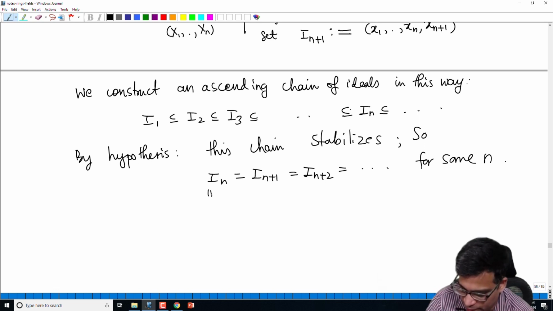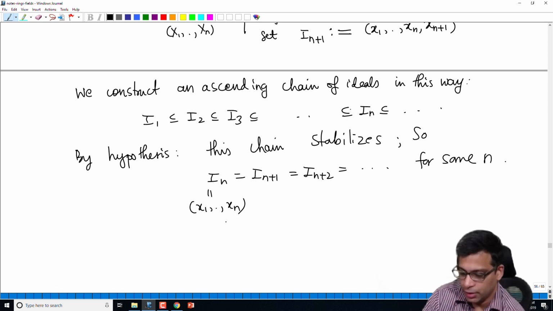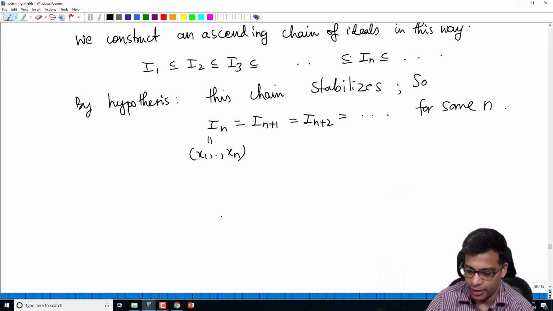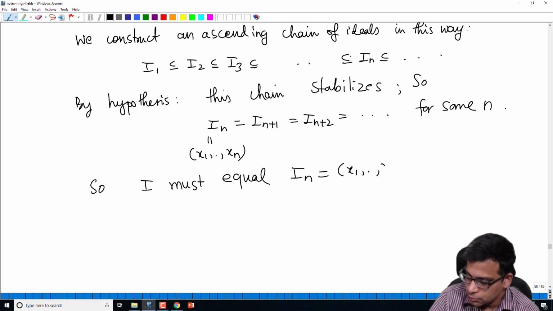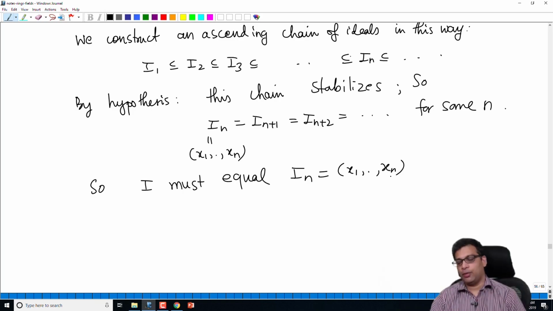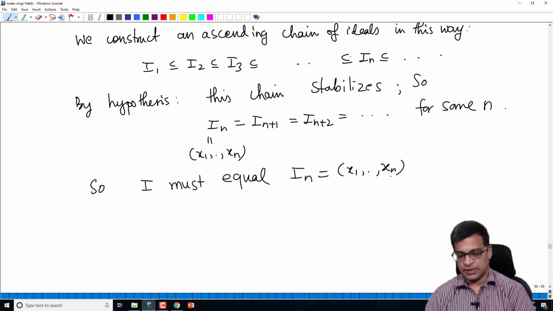But that means, remember each ideal that we are considering is a finitely generated ideal. So I must equal In. Why must it equal? I'll just say this in words.